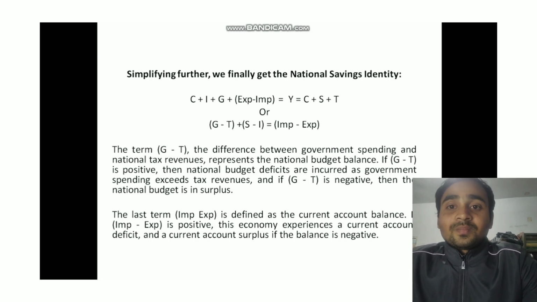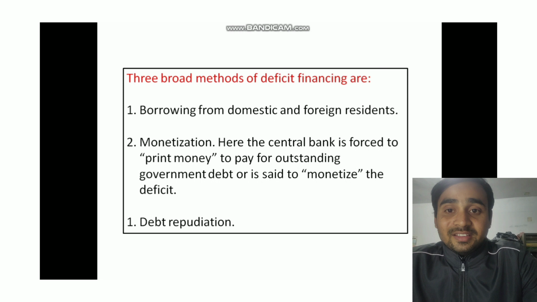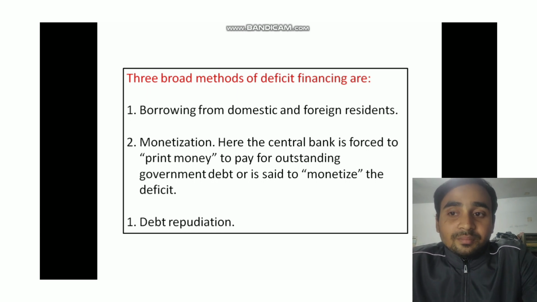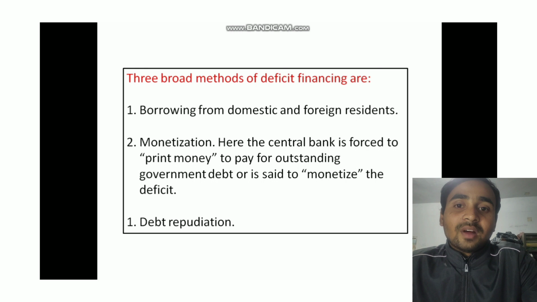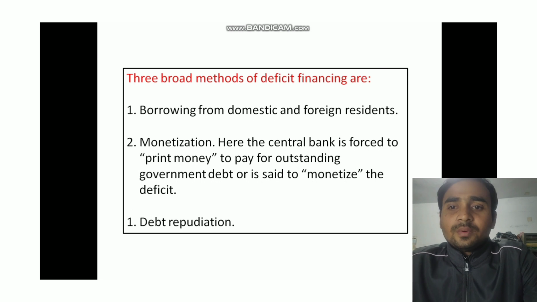Here we can see the three methods of deficit financing. The first method is borrowing from domestic and foreign residents. This is like when the government needs extra money. It asks people inside the country and sometimes even people from other countries to lend it some. It's like the government taking a loan from its own people or friends from different places, right?